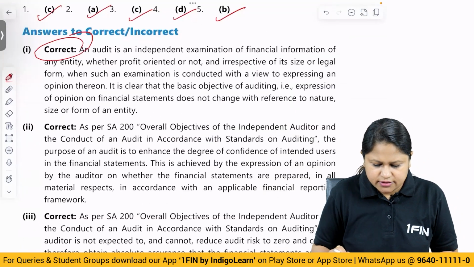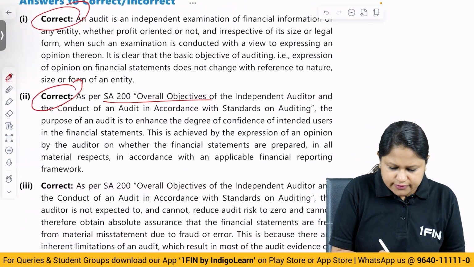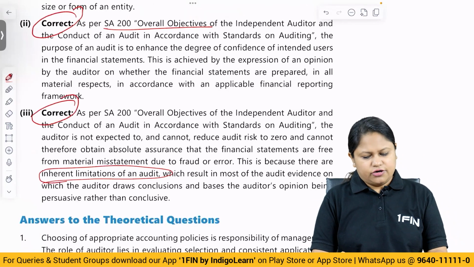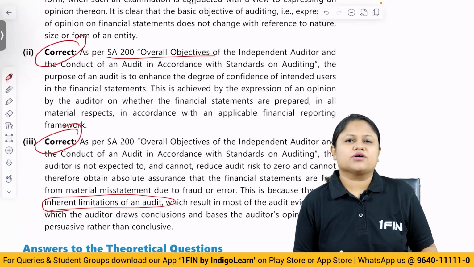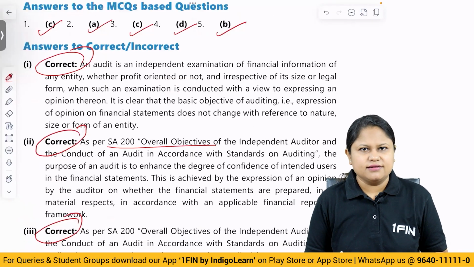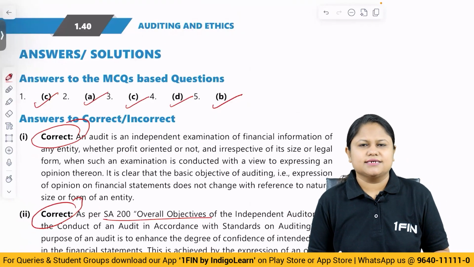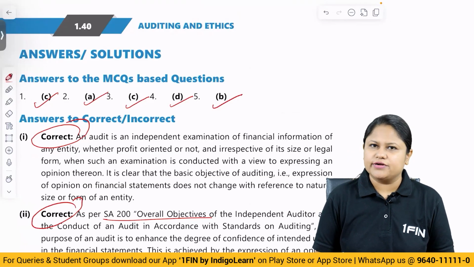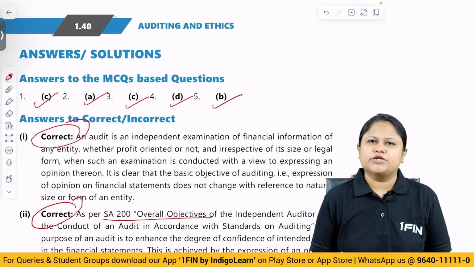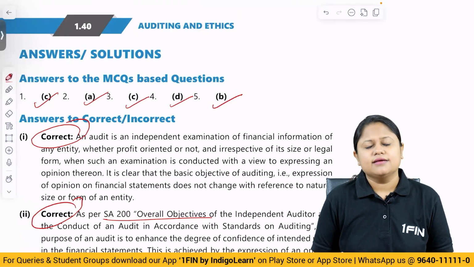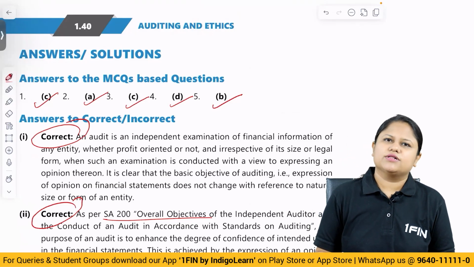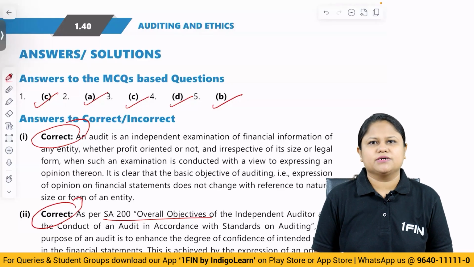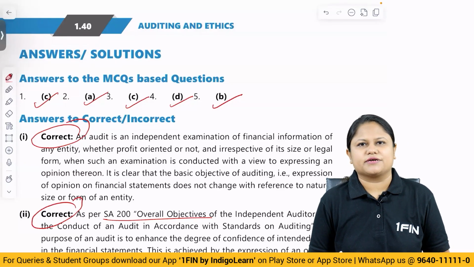I told you here you have to give the objective of the auditor, and here we talk about inherent limitations. It has to be the inherent limitations of audit. Clear? All right. So with this, you will get confidence that the ICAI study material and the coverage that we are doing in the class are absolutely going to be the same. So we have covered everything. I have covered for your benefit the test your understanding questions also, so that you do not skip reading them from the material. Also MCQs, case studies, all that are given in the material have been thoroughly covered. So this is the 100% coverage of the first chapter, that is nature, objective and scope of audit.